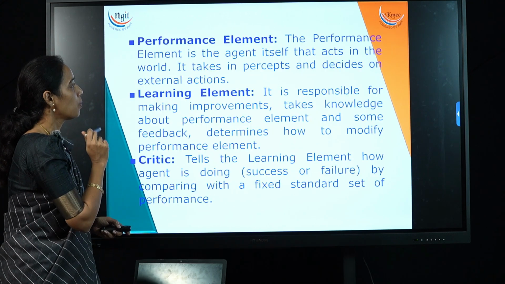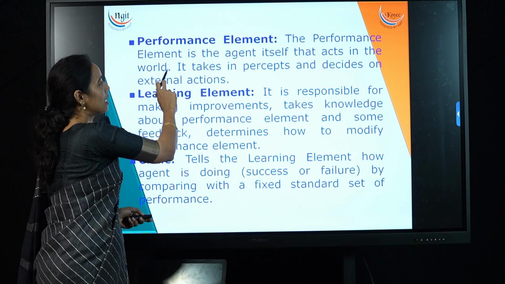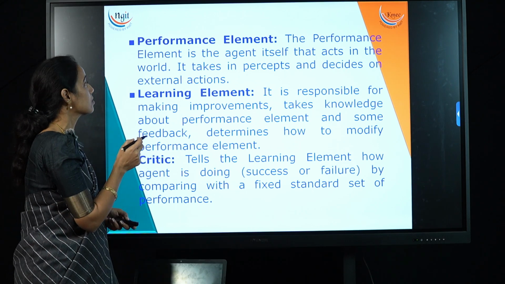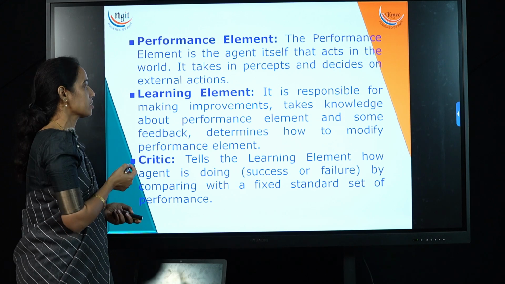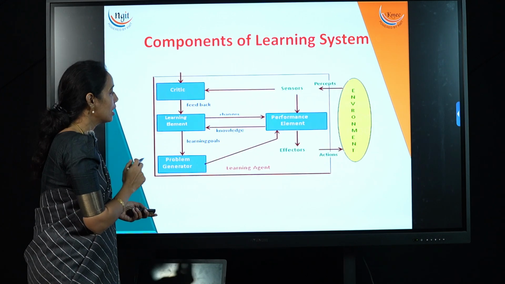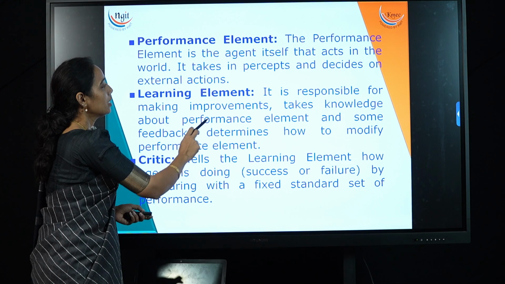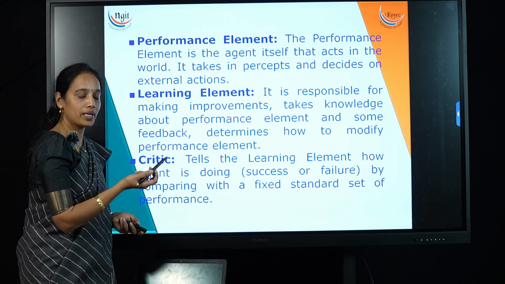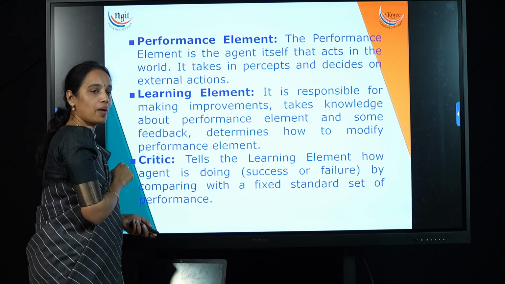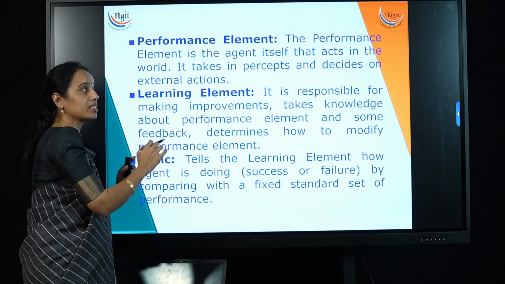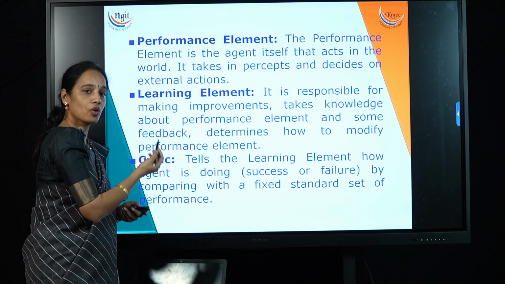The first one is the performance element. Here the performance element is the agent itself that acts in the world. It perceives and decides on some external actions. Then the next one is the learning element. It is responsible for making improvements. It takes knowledge about the performance element and some feedback, and determines how to modify the performance element based on the feedback.